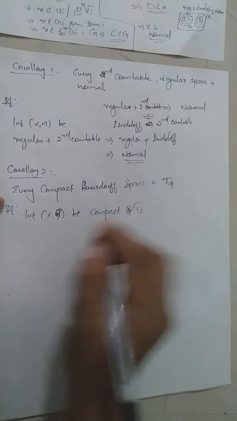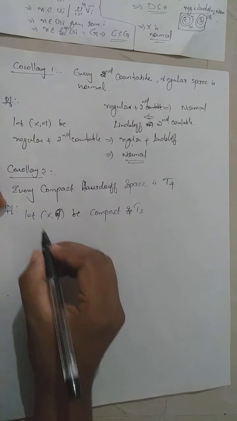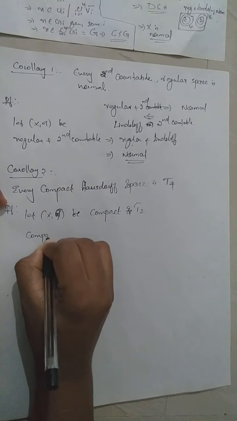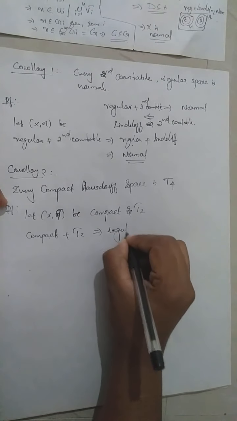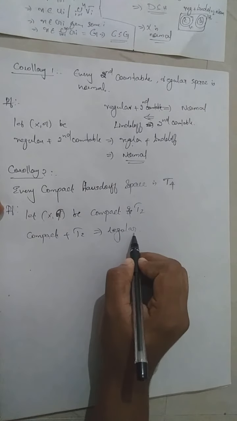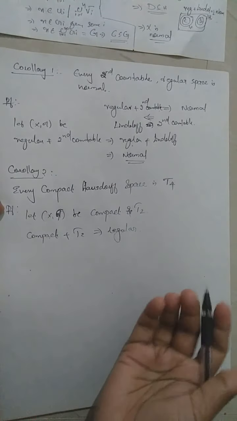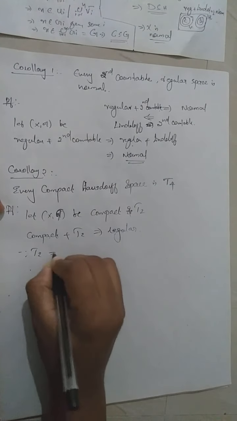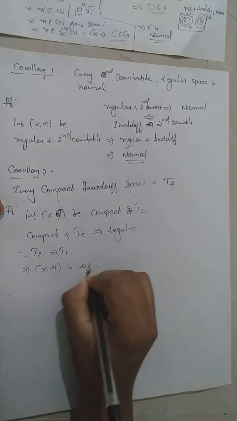In the previous section, we proved that every compact Hausdorff space is regular. We have compact plus T2 always implies regular. And you know every T2 space is T1, because the T2 axiom always implies T1. So we get X is regular.